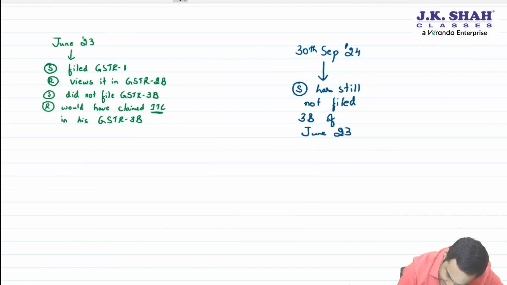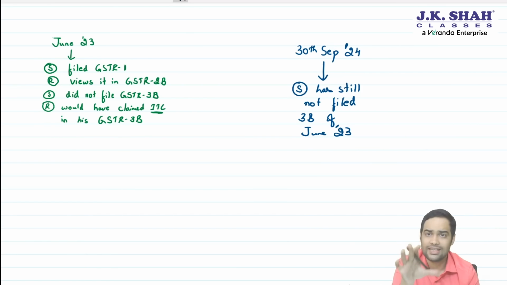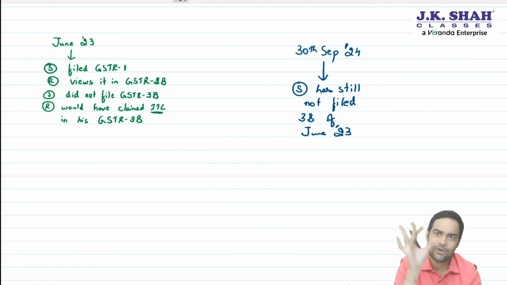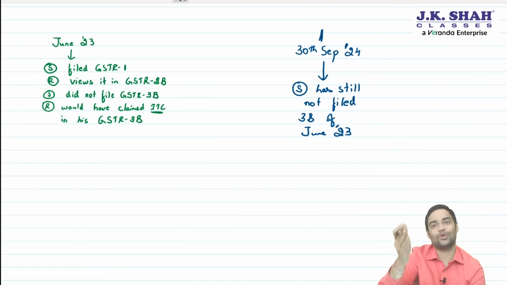People, please understand that you will keep following up with your supplier because you can check whether supplier has filed his 3B or not. That tool is available online. You can check whether your suppliers have filed 3B or not. Now, the moment you see that your supplier has not filed 3B, you will keep calling him and tell him to file his 3B. But say suppose he has not done it till 30th September 24.